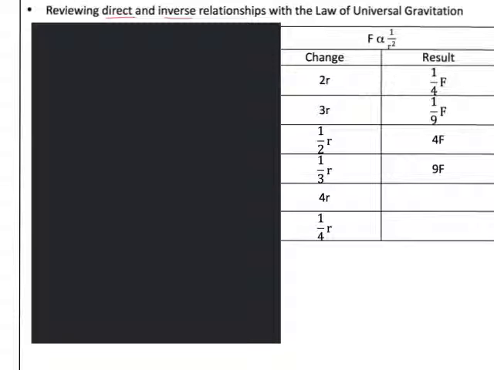With this one, we want to look at how the force is inversely, or indirectly, related with the distance or radius squared. So here, when you see a change of 2r, what you would be doing is plugging in a 2 where the r would be. You want to plug in that coefficient and then square it. This turns out to be 1 over 4, and that's how we get an answer of 1/4 of the force.